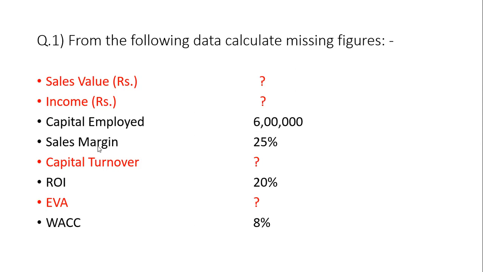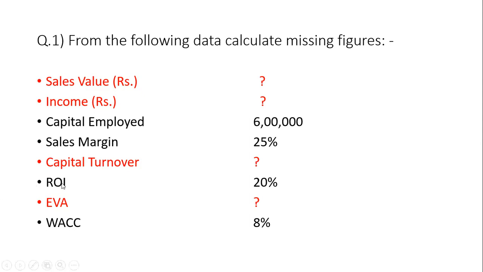We are given sales margin, but two things are missing. Sales value is missing, income is also missing. What is the formula of sales margin? Anybody? Income upon sales. Sales margin is equal to income upon sales. Okay. Now capital employed is given in the question, 6 lakh. And ROI is given in the question, 20%.